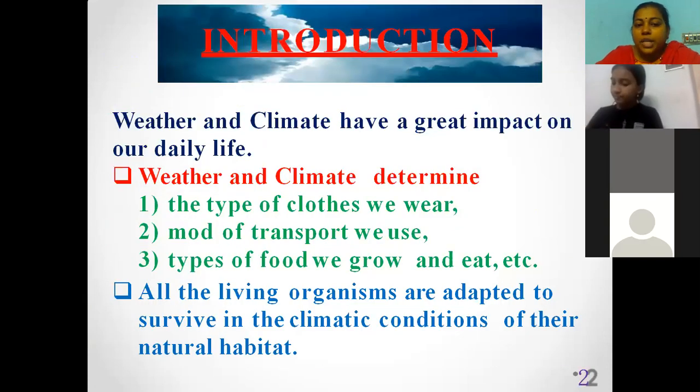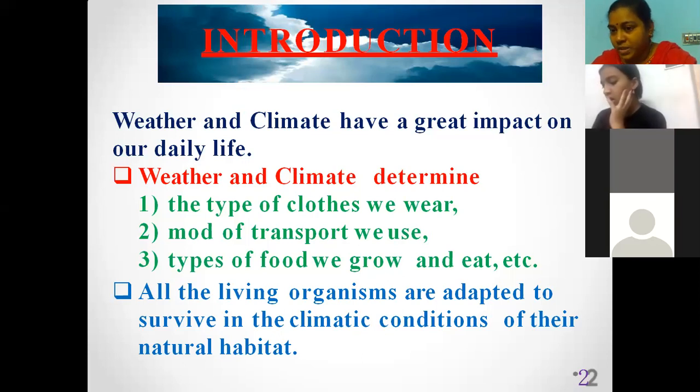Now, see, students, weather and climate determine the type of clothes we wear, the mode of transport we use, the type of food we grow and eat, etc. See, children, there are so many organisms in nature, like microorganisms, animals, and plants. Even humans show some adaptations towards weather and climate conditions.